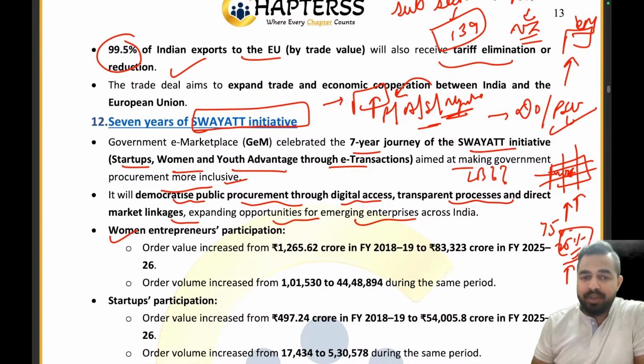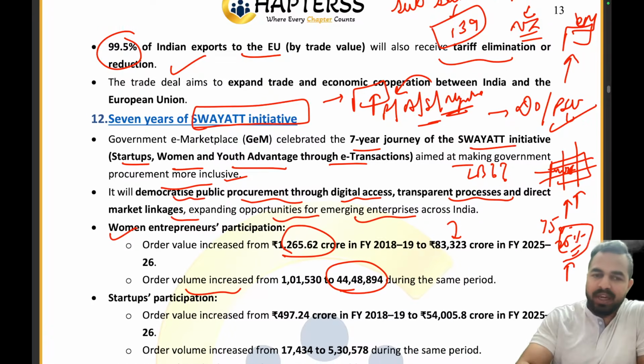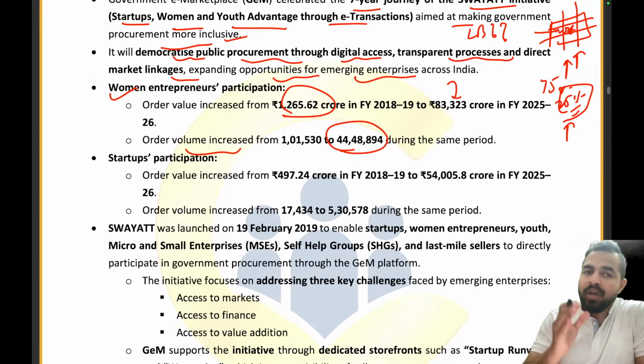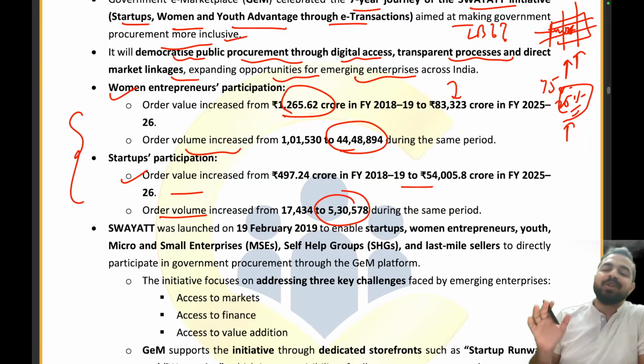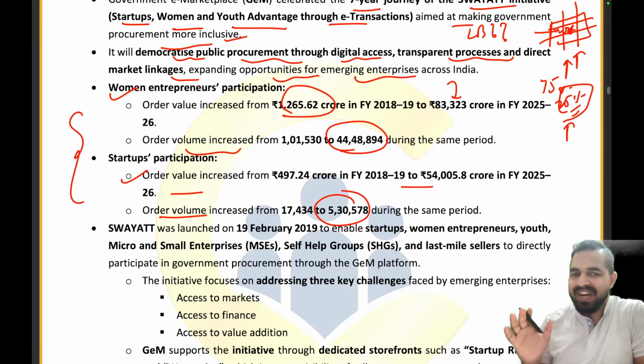Women entrepreneurs' participation has improved from 1265 crore to 83,323 crores. The order volume has also increased to 44.4 lakhs during the same period. See guys, the order value as well as the order volume has increased for women entrepreneurs. Similarly, for the startups, you can see that order value has increased to 54,000 crore and order volume has increased to 5.3 lakhs. So this is a win-win situation. This Swayat initiative is not just on paper, it is also helping the startups, right? So now my dear friends, I hope that everything is clear.